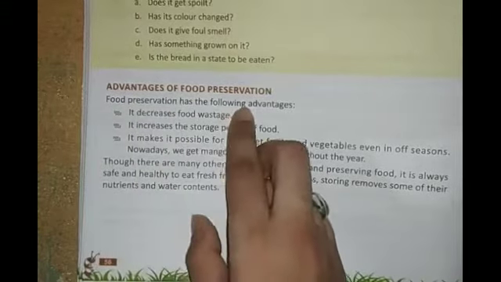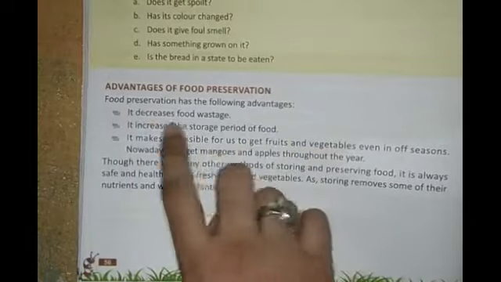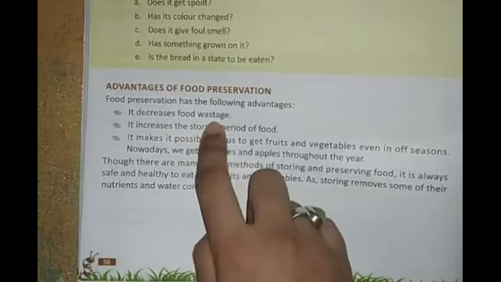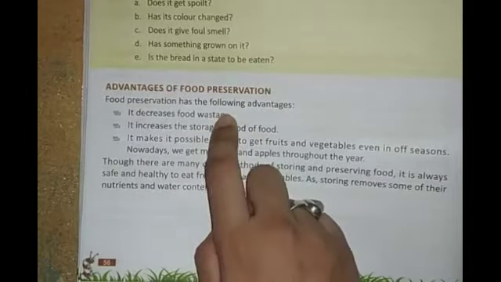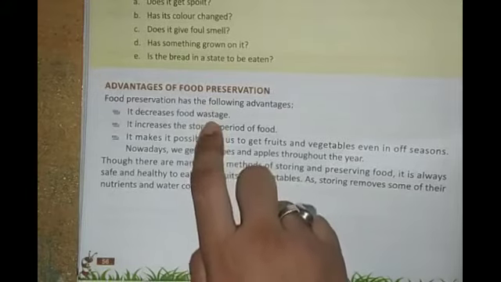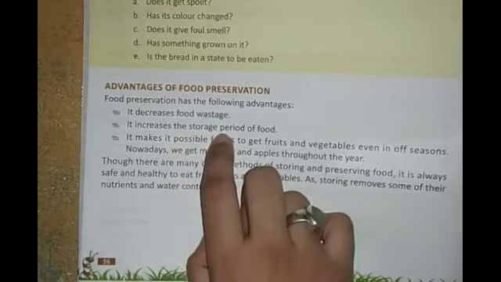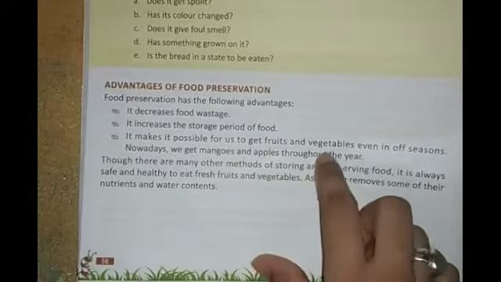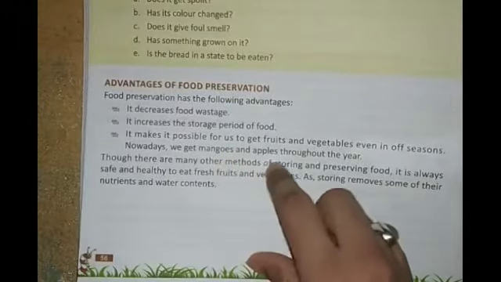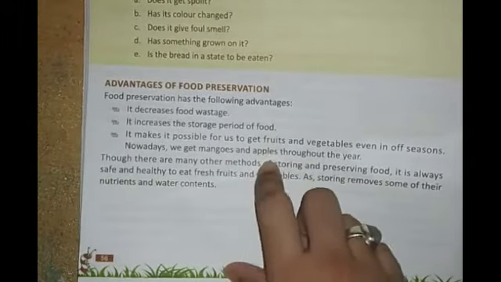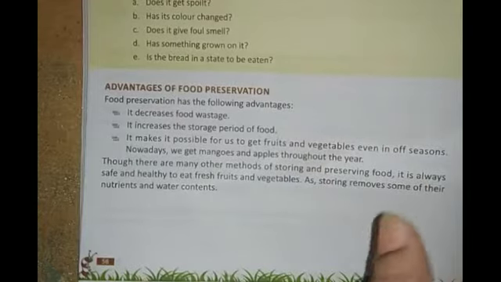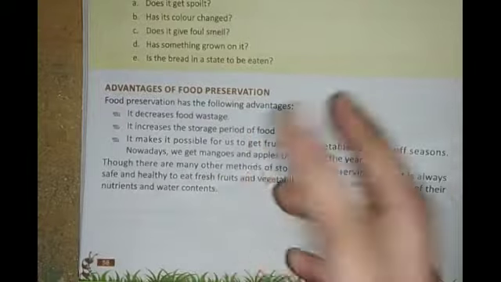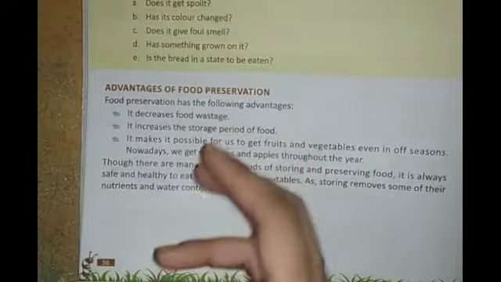Advantages of food preservation. Food preservation has the following advantages. If you preserve food, what will happen? It decreases food wastage. If you keep food in a good condition, less food will get wasted. Then there is the storage period of food. It makes it possible for us to get fruits and vegetables even in off season. Nowadays we get mangoes and apples throughout the year, and mango and apple juice you can find through the whole year, right? Why? Because of food preservation. Some chemicals and preservatives are added so that we can eat that food for a longer time.